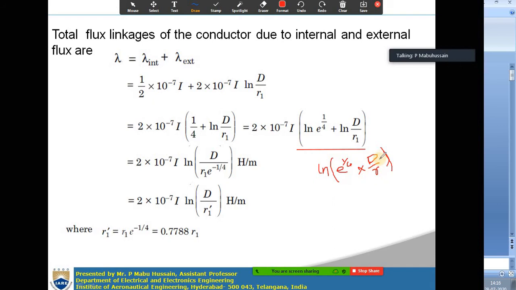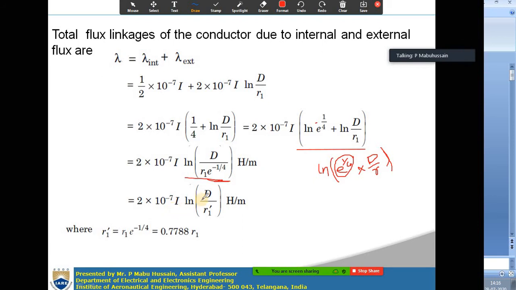It is not r1, just r. So it is ln of e power 1 by 4 into d by r. Now instead of e power 1 by 4, we write e power minus 1 by 4, in which case it comes to the denominator. So this can be written as ln d by r into e power minus 1 by 4.